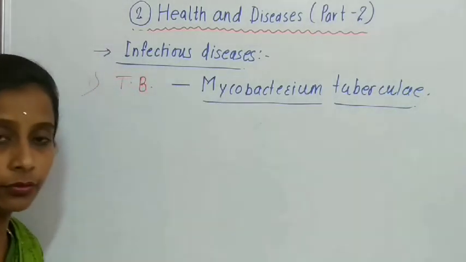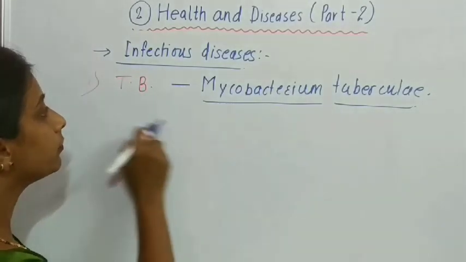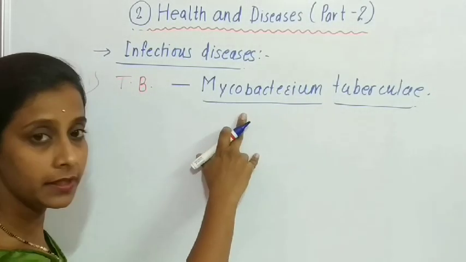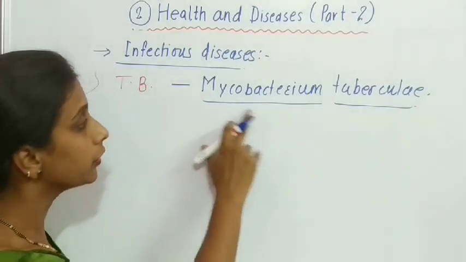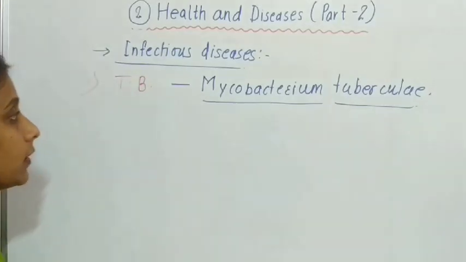So this is the microorganism which is responsible for TB. You can write the name of the pathogen in this way, underlining the whole word.